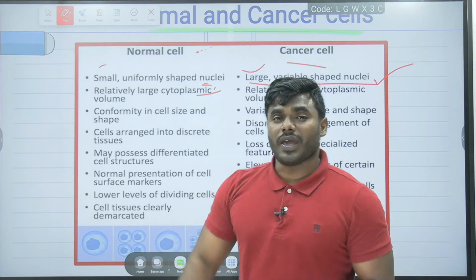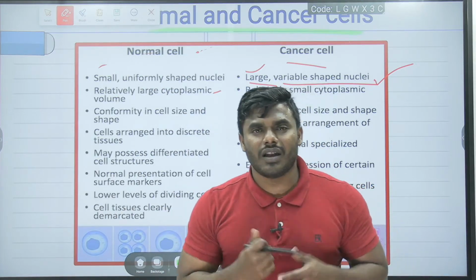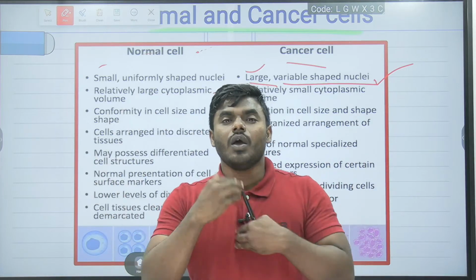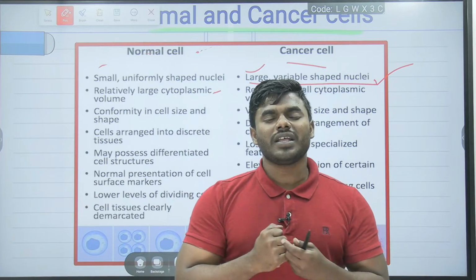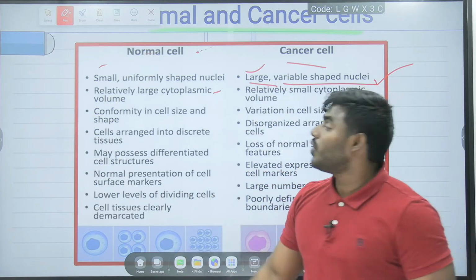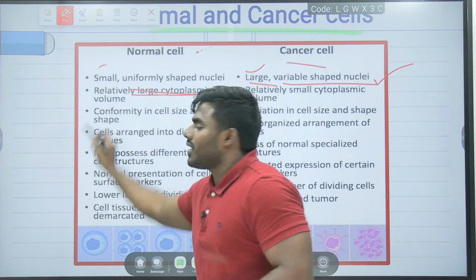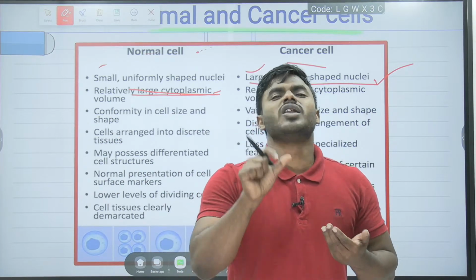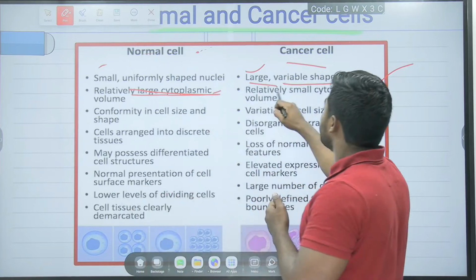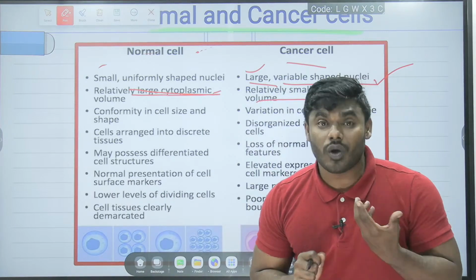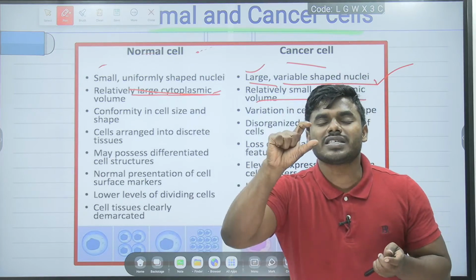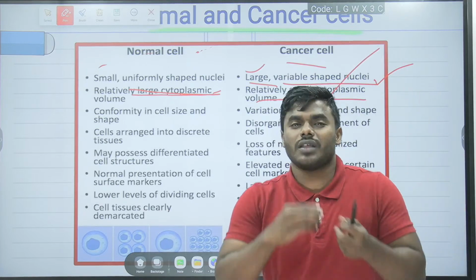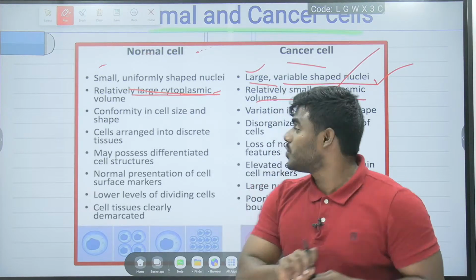And please friends, follow me. If you look into the normal cell, in case of a normal cell, does cytoplasm occupy the larger position, or does the nucleus occupy the larger position? We all know very well, undoubtedly friends, cytoplasmic volume is more when compared to the nucleus, but it is just the opposite in case of a cancer cell. What do you mean by that? The nucleus occupies the larger position, and friends, the cytoplasm occupies the lower position. Don't get confused with that particular point.